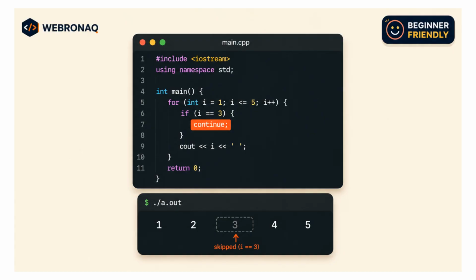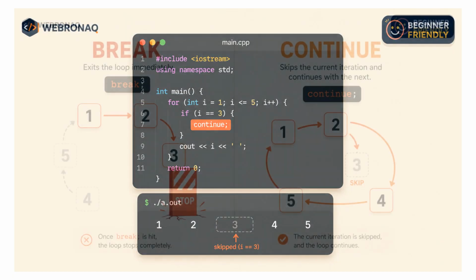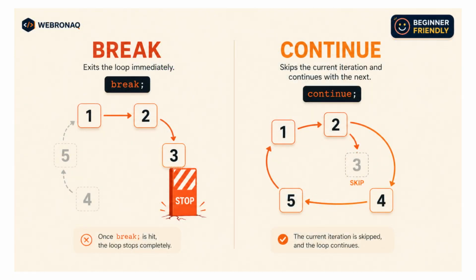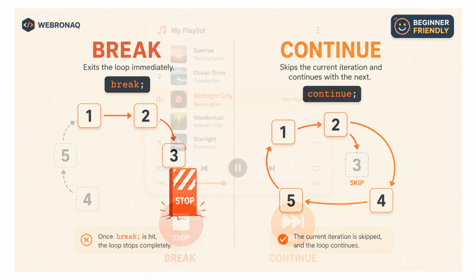Now let's put them side by side so the difference becomes crystal clear. Here's the comparison in one clean view. On the left, break. When it runs, the loop stops completely. Everything after that point is ignored and the program moves on. On the right, continue. When it runs, only the current iteration is skipped. The loop itself keeps running normally for the remaining values. So the rule is simple. Break exits the loop, continue skips one round of it. Now let me show you a real-world example that makes this even easier to remember.